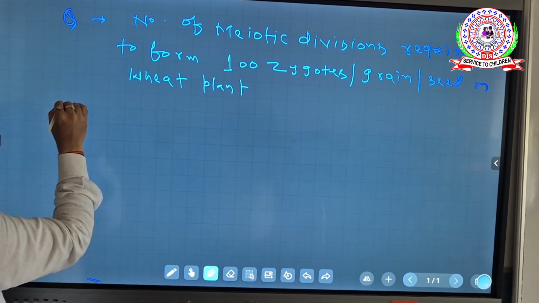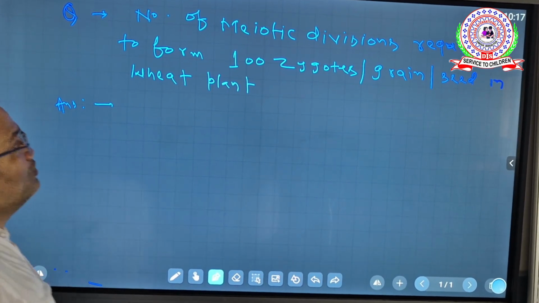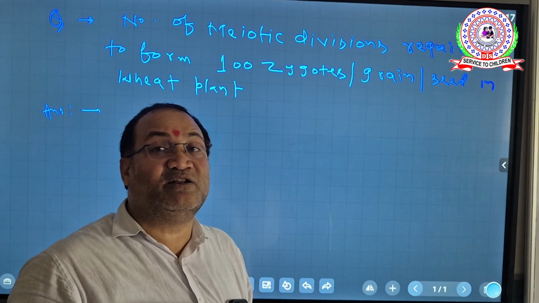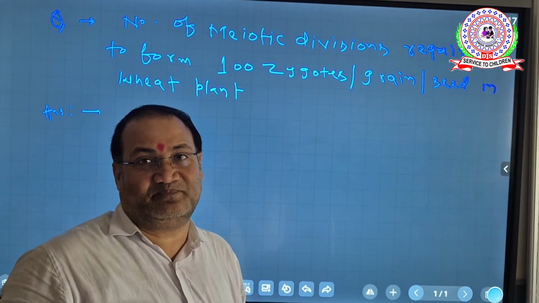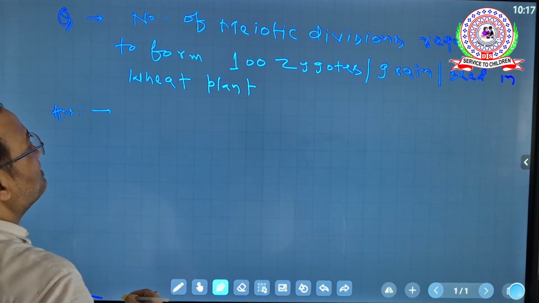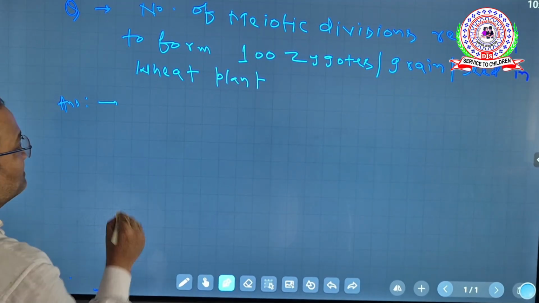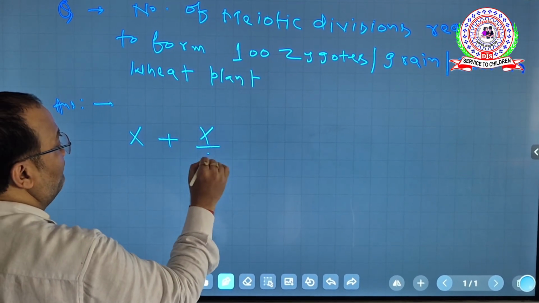You know that you don't have enough time to calculate it, because when you start calculating the number of gametes in both conditions, it may take a longer period of time. So to solve this, we can apply a trend. What is that? You can apply x plus x by 4.